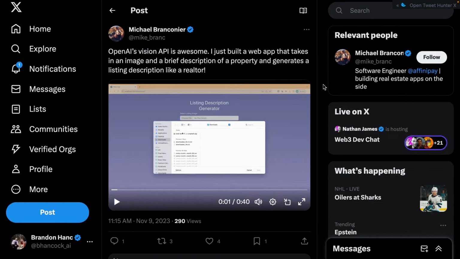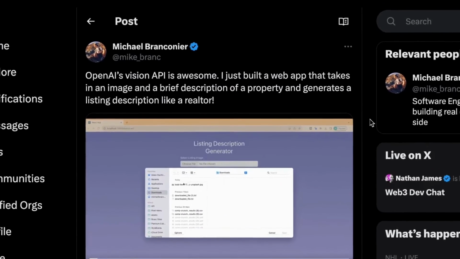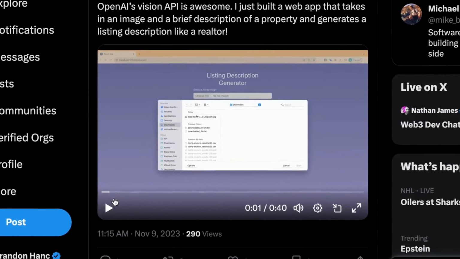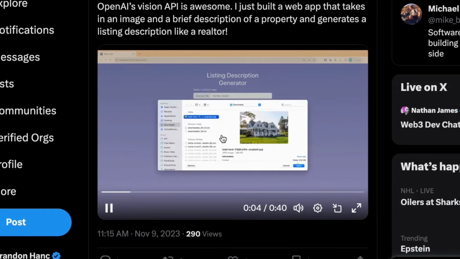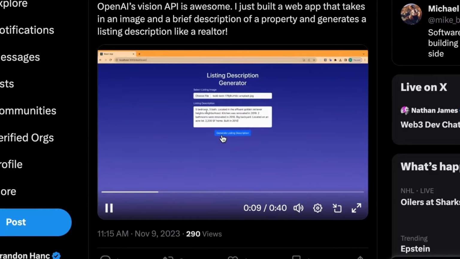So in this example, Michael built something that's super practical. Basically what he built is an app that generates a listing for real estate agents. All you do is provide some text about the real estate that you're trying to list and then upload a picture of it. And then from there, what it'll do is go off and generate a welcome message that you can then post on Zillow or Realtor.com or any other website to help sell the house.